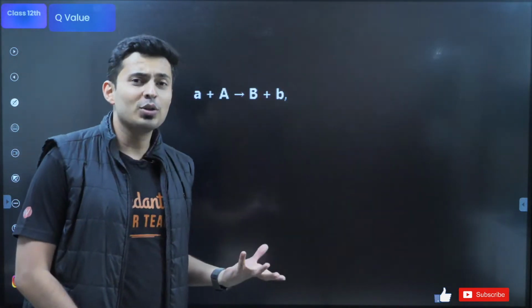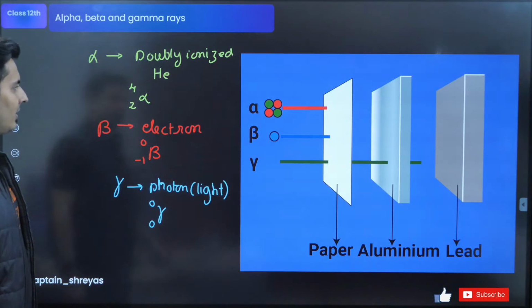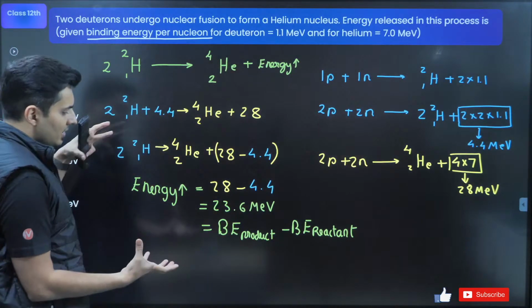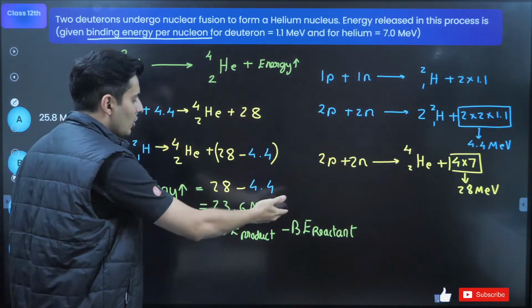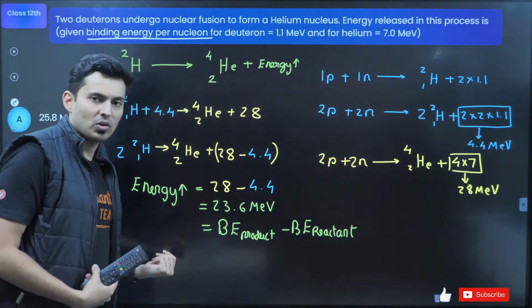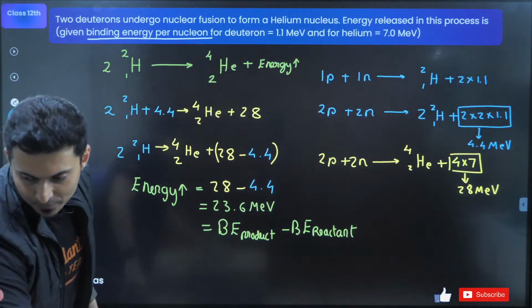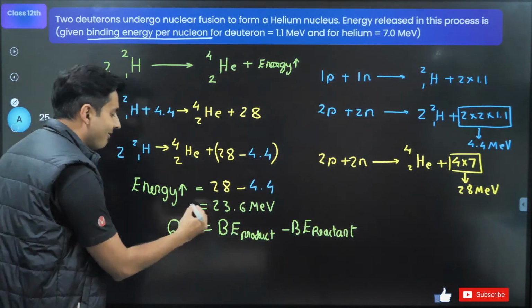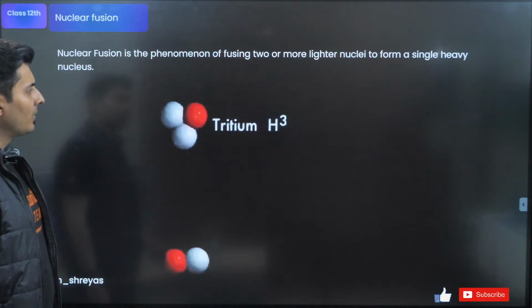Now, in any fusion or fission reaction, there is some energy involved, like the one over here. Look over here. This was a fusion reaction. Did you see that? 2 hydrogens meet to form helium. Energy is released. That's a fusion reaction. This energy which is released, or absorbed, depending on what is happening, is called the Q value of the reaction, which is binding energy of product minus binding energy of the reactant. So I'm just going to put it over here.